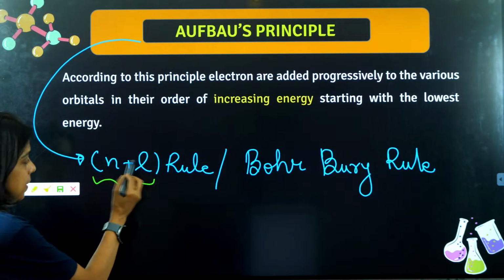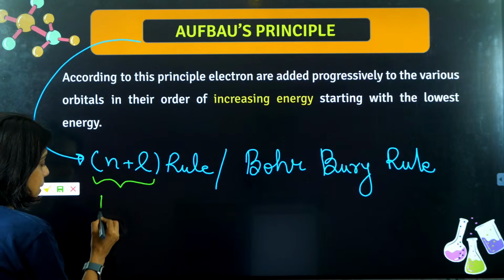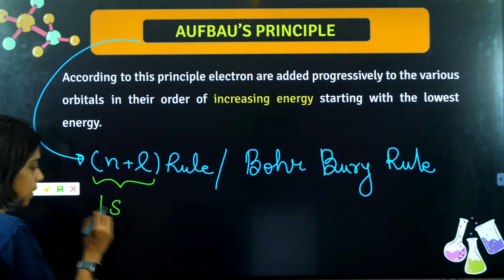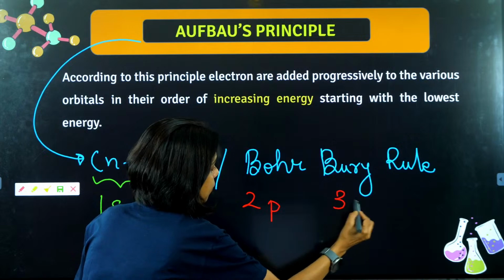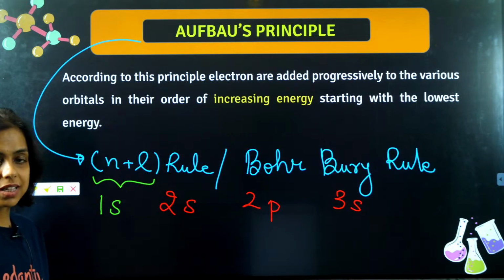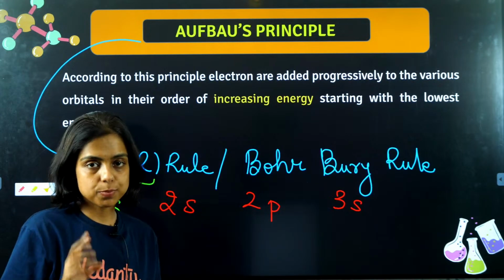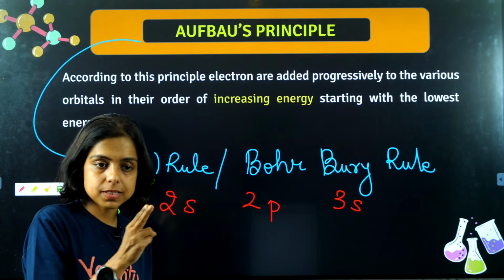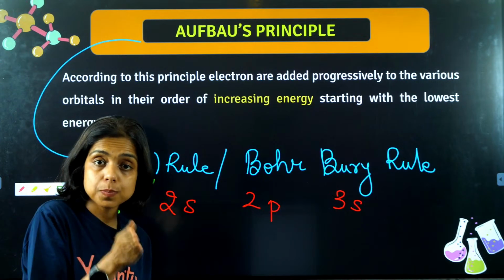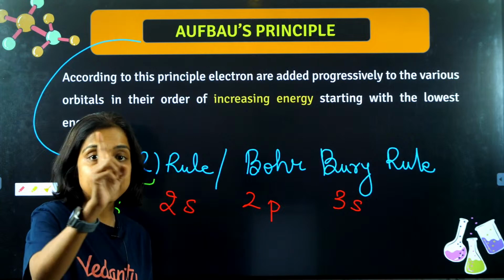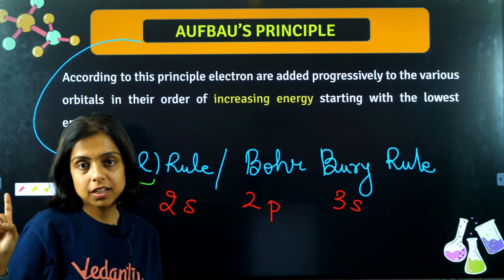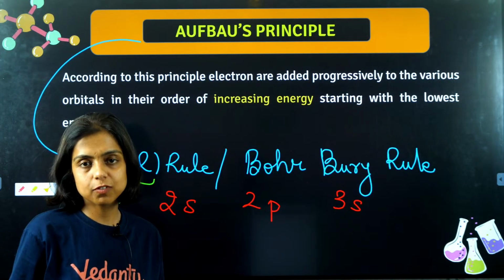Let's go on to the n plus L rule. For example, I have 1s, I have 2s, I have 2p, I have 3s. These are the orbitals I told you about in the last class. First shell has s subshell, second shell has s and p subshells, third shell has s, p and d subshells, fourth has s, p, d and f, right? I told you this very clearly in the last class.